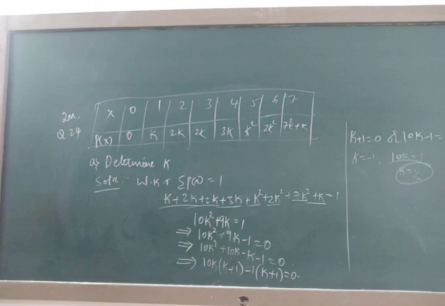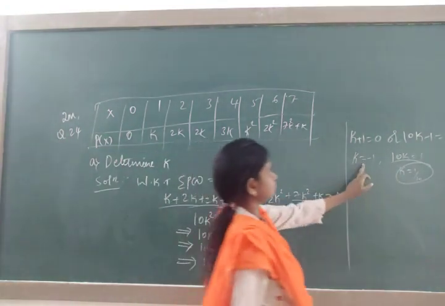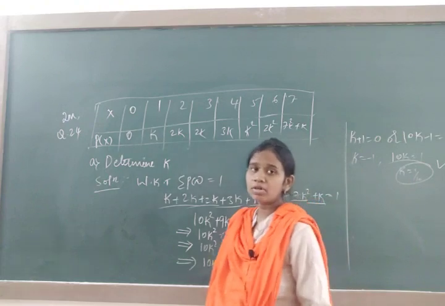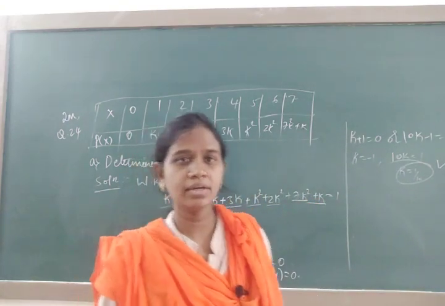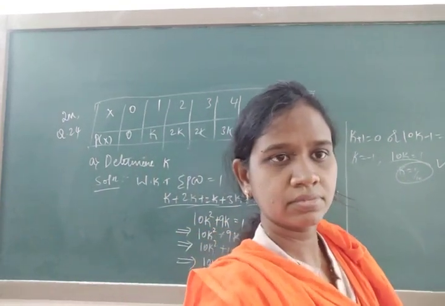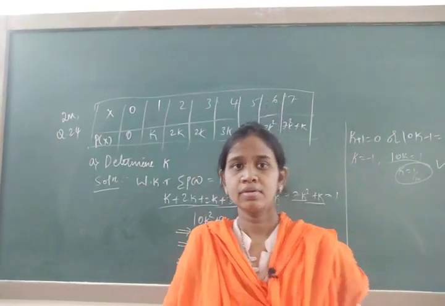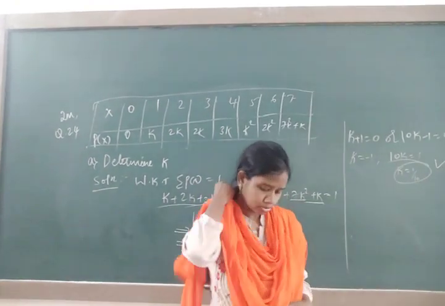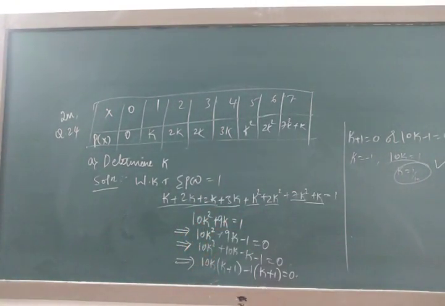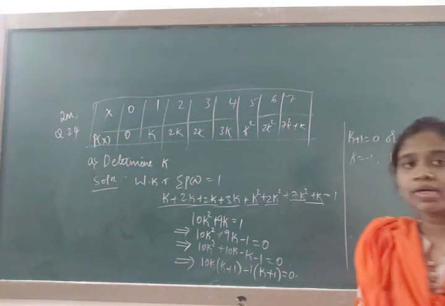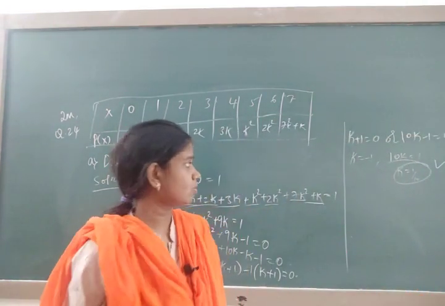Two values of k you are going to get. But one of the values of k will be negative and one more value will be positive. Which is correct? Whatever I had taken in the box, that is correct, because k is equal to 1 by 10. So the correct value will be k is equal to 1 by 10.